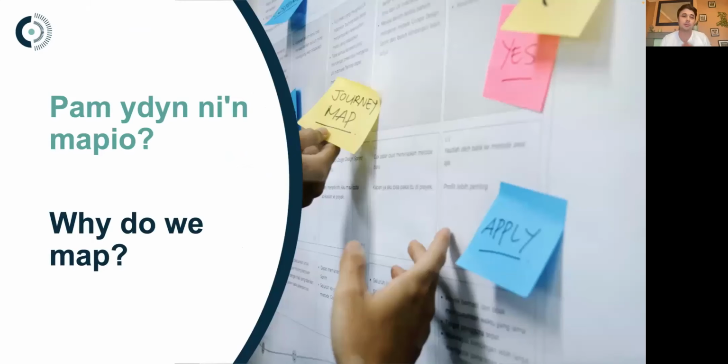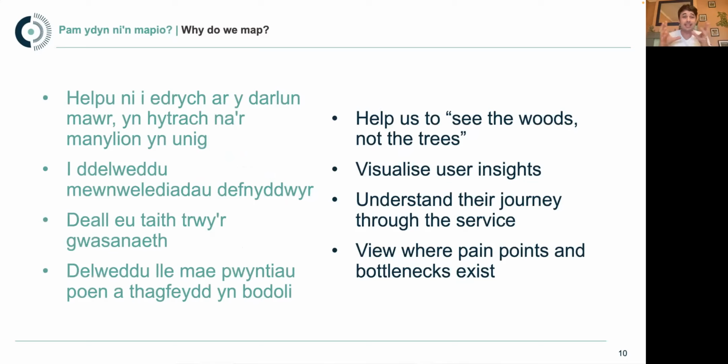Cool. So let's move on to the next section, which is why do we map? We sort of talked a little bit about this anyway. But the key thing is that it helps us to see the woods, not the trees, or not the bark, maybe. It helps you to see the whole journey in one place, end to end, at a slightly more high level, like a bird's eye view, and you're able to move bits around, add steps in.